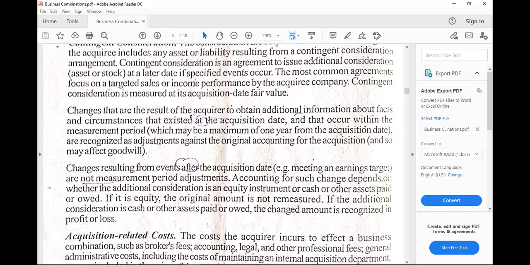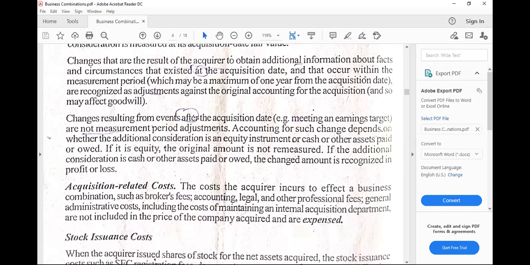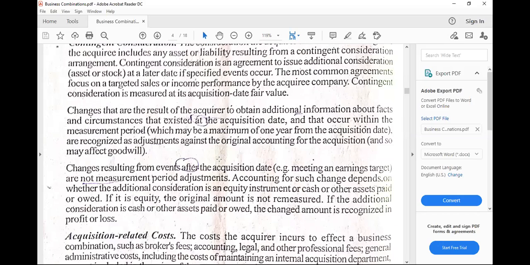So in other words, there should be some allowances as to certain changes of values that could happen within 1 year. But if the changes happen after the acquisition date, for example, the earnings target was met but it's already beyond the period, the accounting would depend as to whether the additional consideration is an equity instrument or cash or other assets paid. Now, going back to changes within the measurement period, this is still on contingent consideration, by the way.